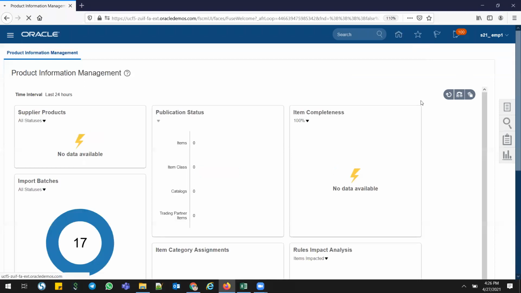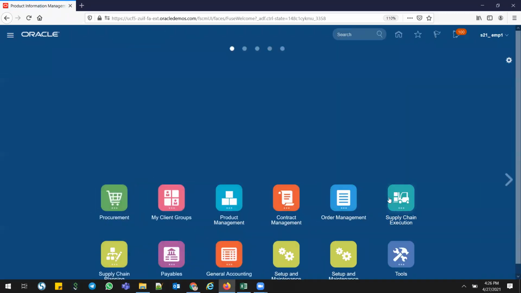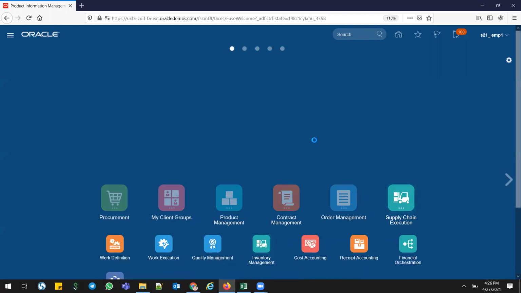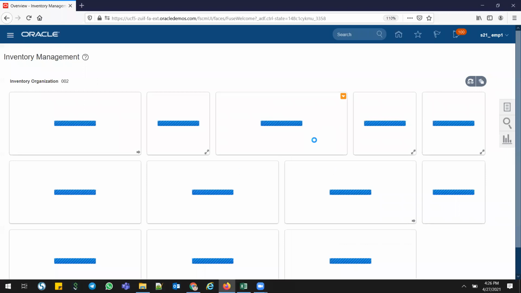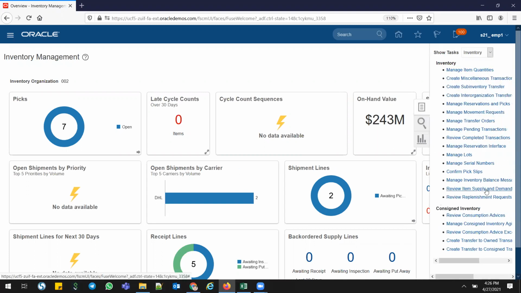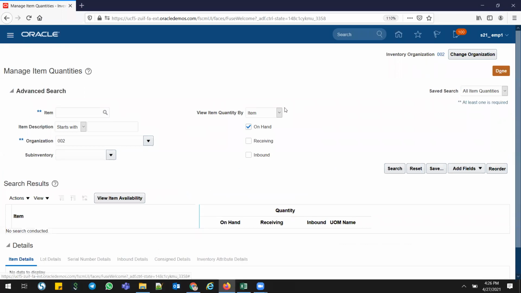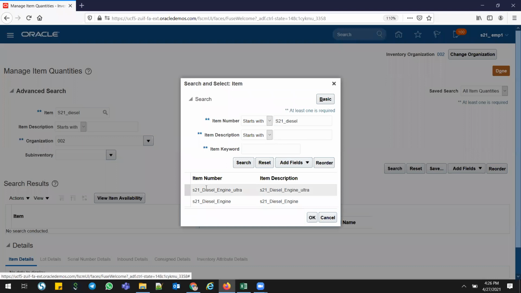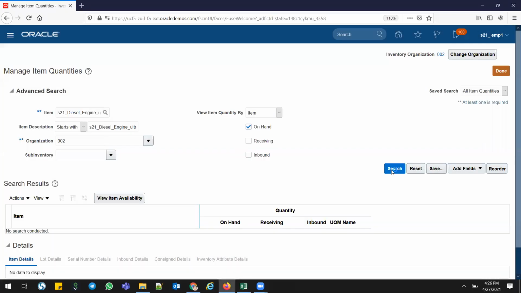Go into inventory management. Go to supply chain, go to inventory management. I think this is all the prerequisite if you want to learn the manufacturing process. Make sure that you learn some fundamental steps on the inventory side, procurement, and the PIM model, everything. Go here, manage items, quantities, and make sure that this is 002 inventory. I'll go for ultra first. This is the upgrade item. Search. There's no stock, no results found.